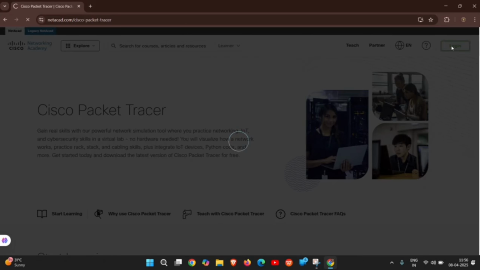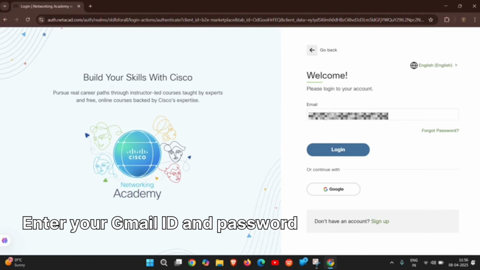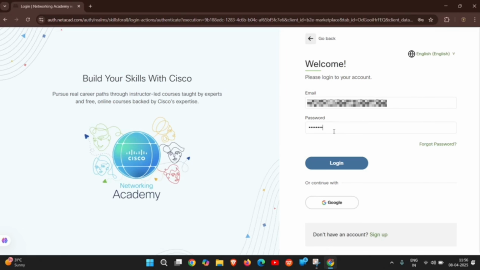We need to log in. I already have an account, so I am logging in. If you don't have an account, please sign up. After giving my mail ID, I am giving my password here. Okay, login.